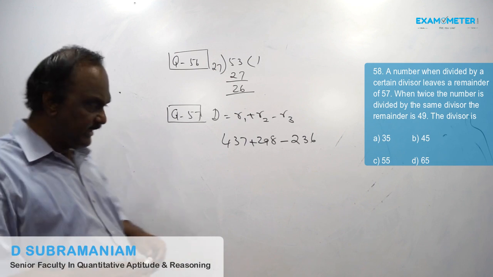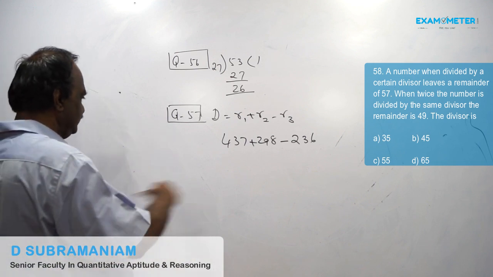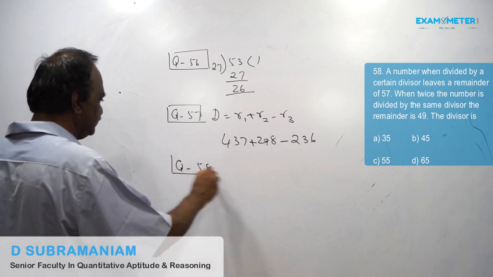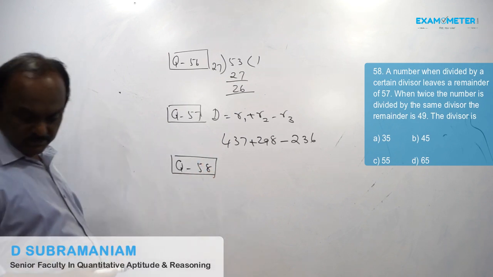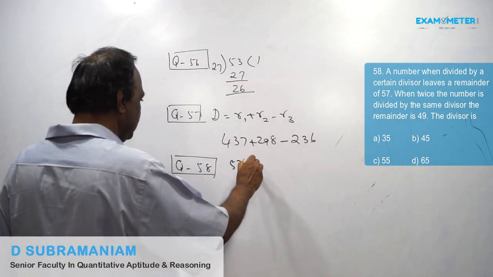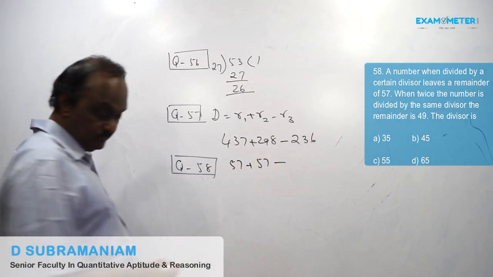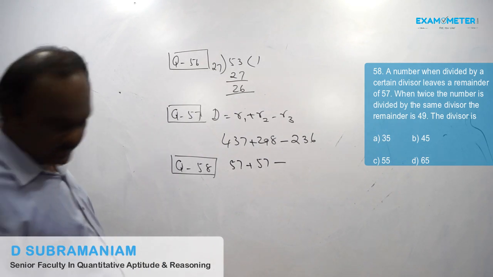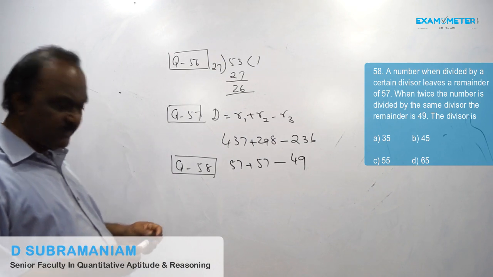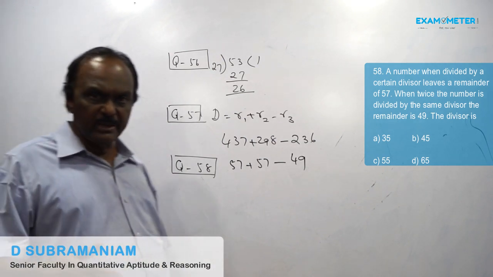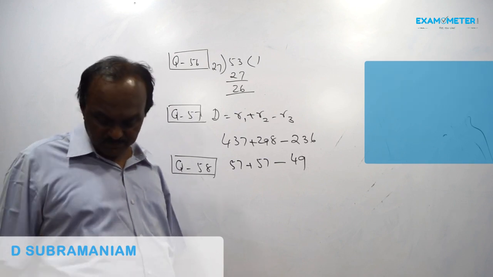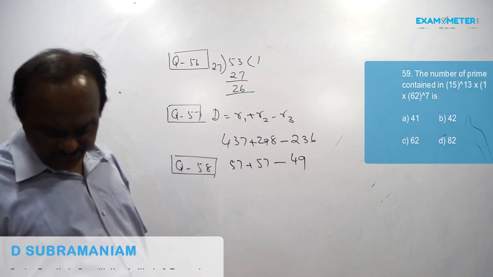The divisor is, same formula: 57 plus 57 minus 49. 57 plus 57, 114. 114 minus 49, 65. So answer is 65.